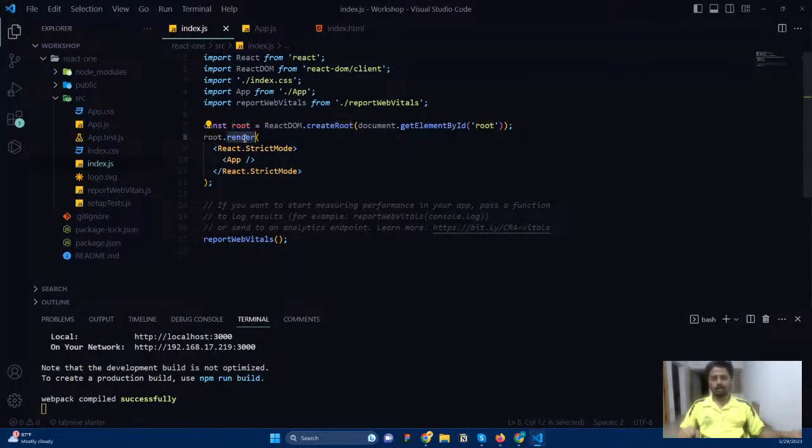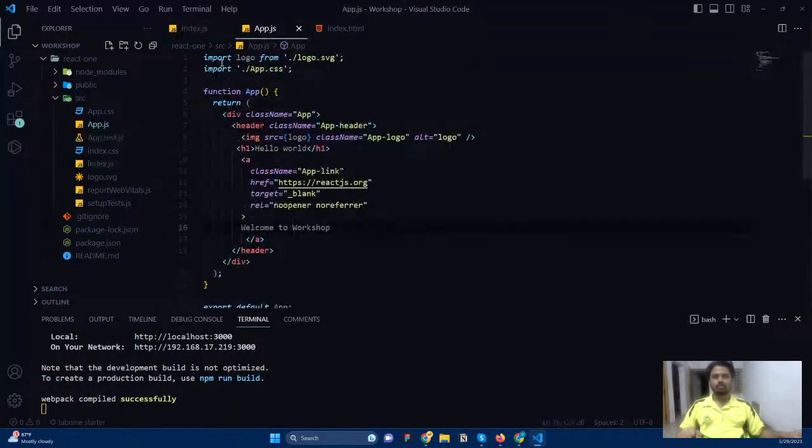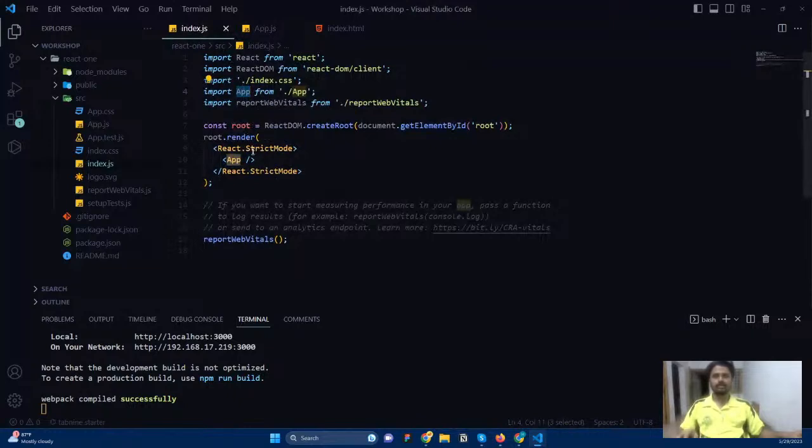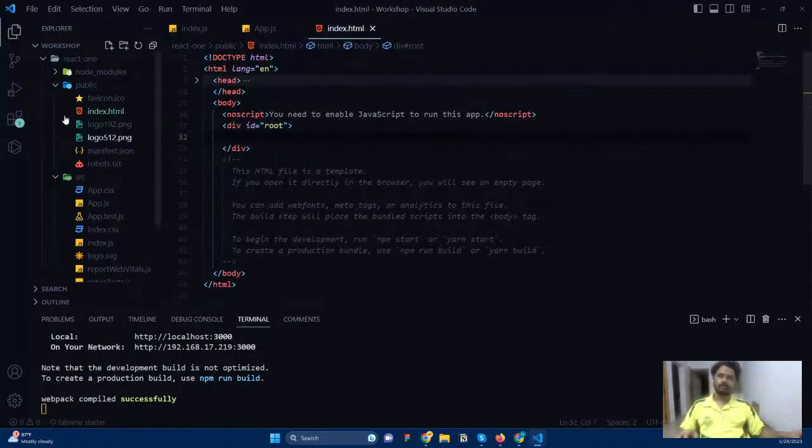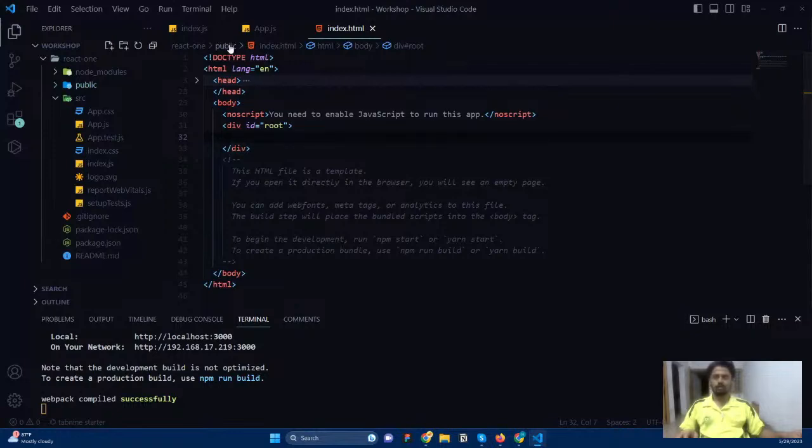And then I'm saying root.render and rendering something called App. So what is App? App is a component that is imported from the local file called App, which is this App.js. Whatever we return here is exported to this place, and we are sending that App.js to the public static file called index.html. That's why it is displaying here. Okay, so that is how the file structure will work.